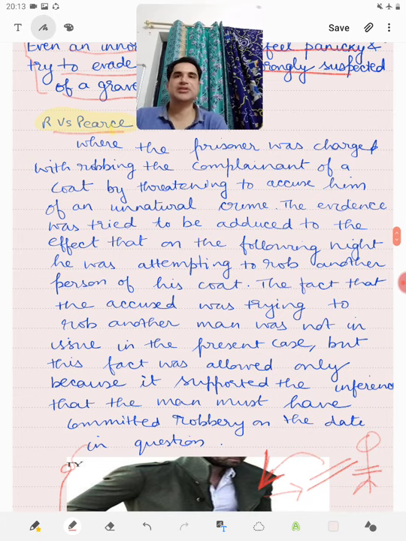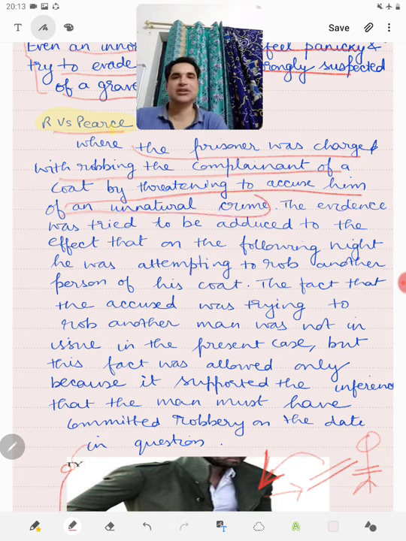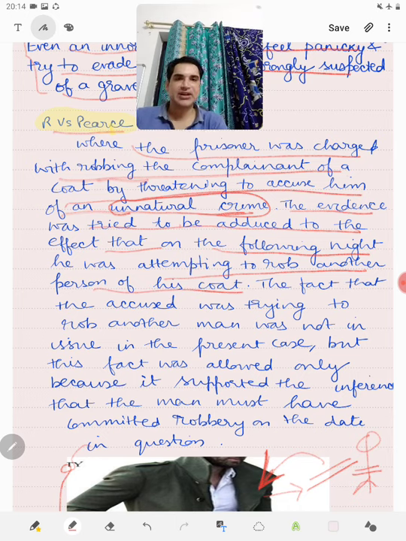So I will just read it. Where the prisoner was charged with robbing the complainant of a coat by threatening to accuse him of an unnatural crime. So he threatened him that I will accuse you of unnatural crime if you do not give me your coat. The evidence was tried to be adduced to the effect that on the following night he was attempting to rob another person of his coat. So, one night before also, he tried to rob another person of his coat.